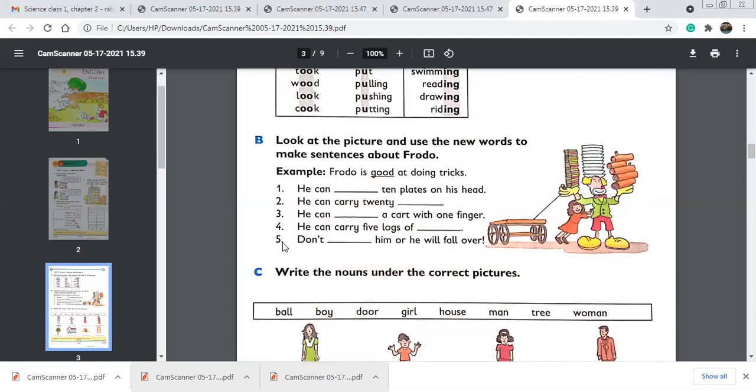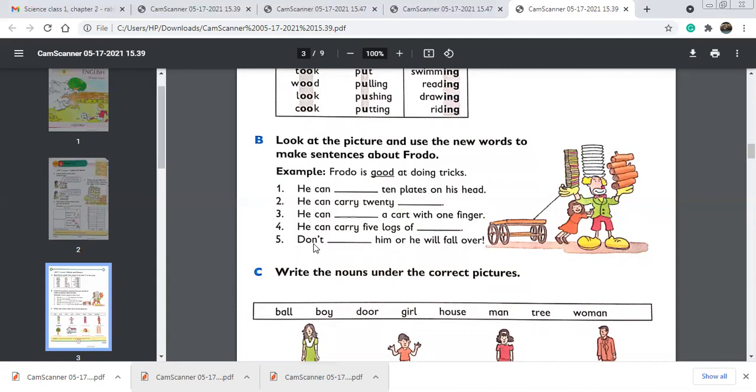And the last statement, number 5, is do not. That means don't. Don't dash him or he will fall over. Don't push, P-U-S-H, push. You have to write push. Don't push him or he will fall over. Write push with a small p.